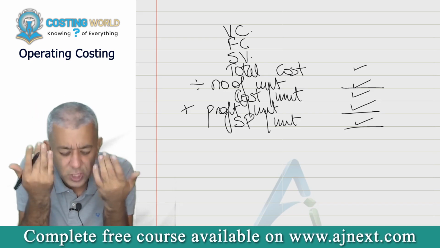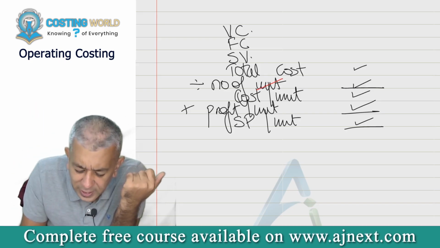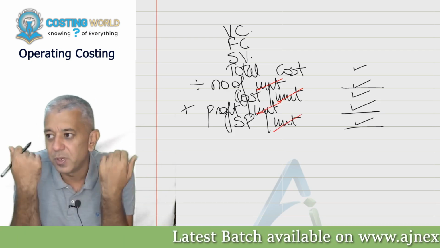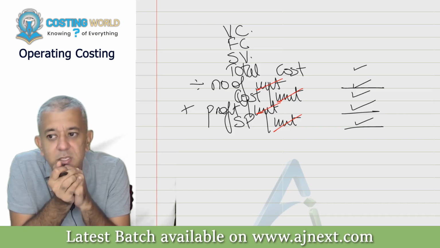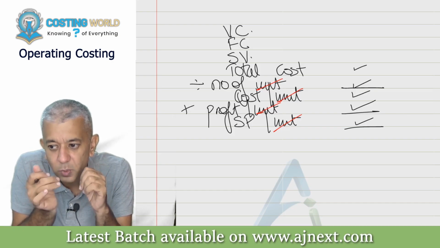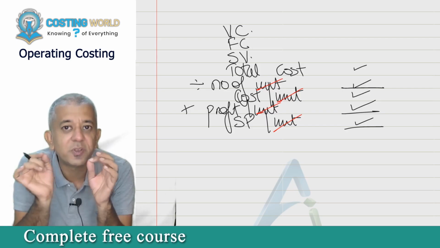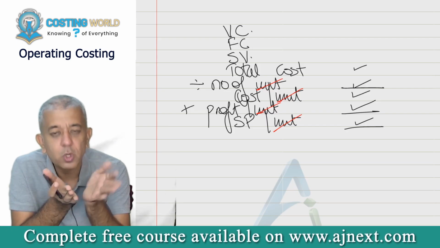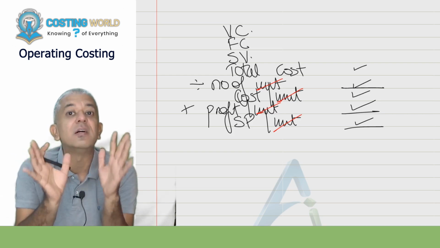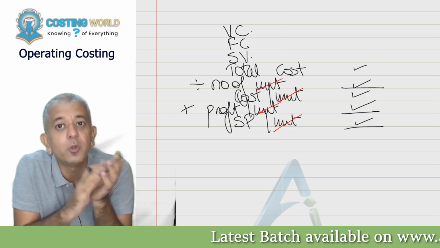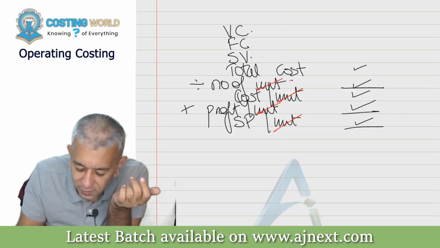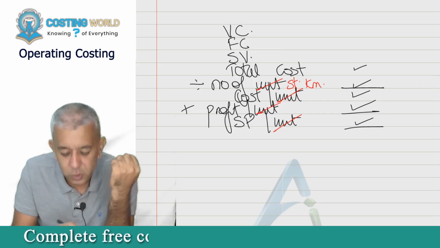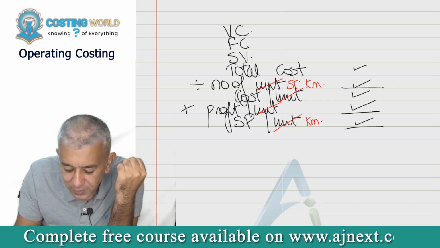But there are a few changes that I'm trying to tell you. It does not look good when we use the word unit. Whenever you come to ask us, sir, what is the fees? We quote fees per student, right? So unit will mean unit of service. It could be divided by number of students. It could be number of kilometers, etc. So ultimately you will arrive at selling price per kilometer.